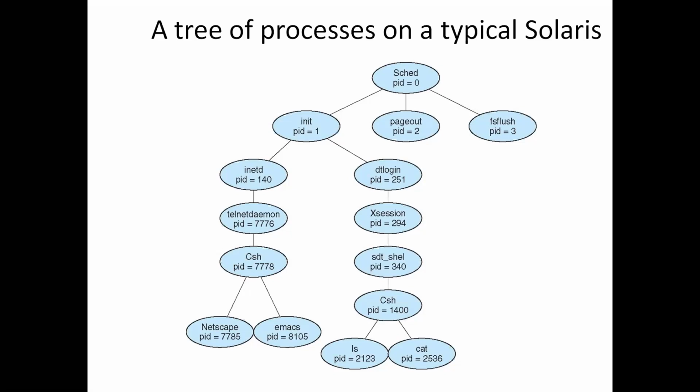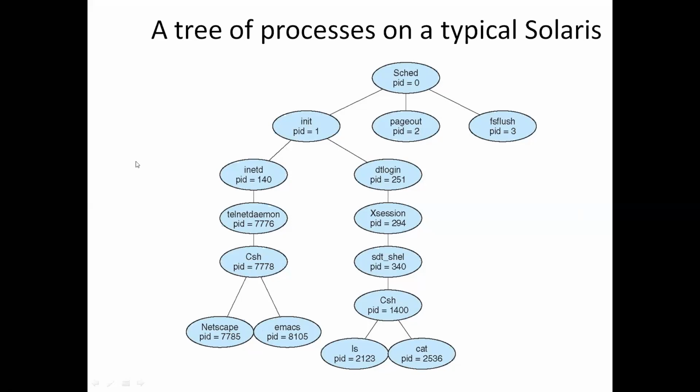This user has started the Netscape browser with the process ID 7785 and the Emacs editor with the PID 8105. So this C shell process creates two child processes: the Netscape process and the Emacs process.